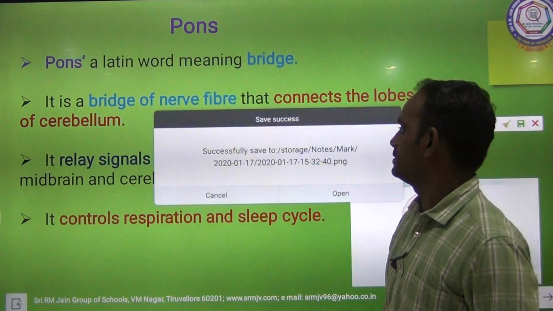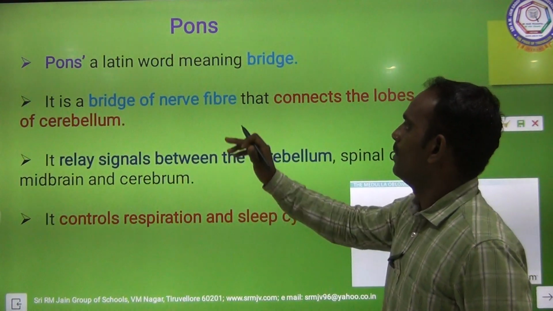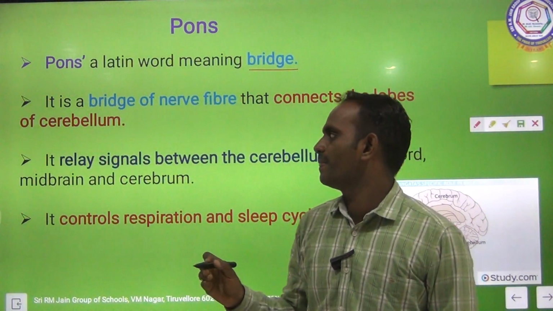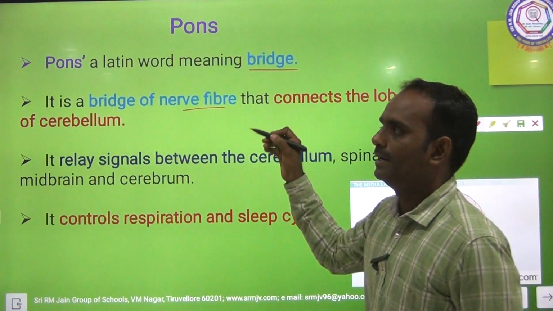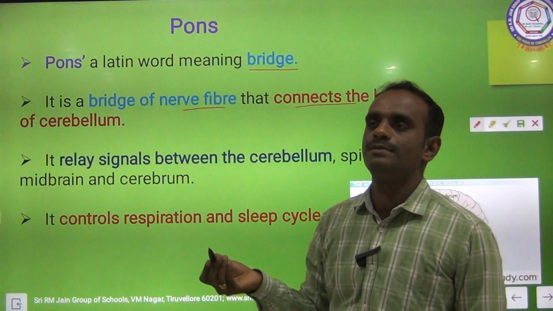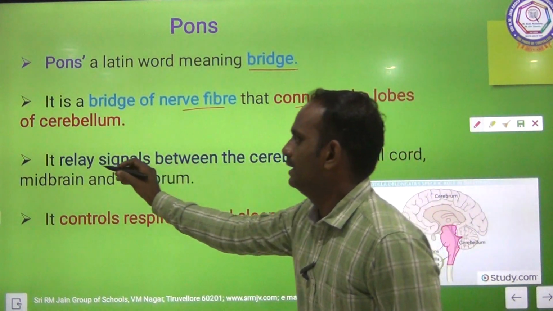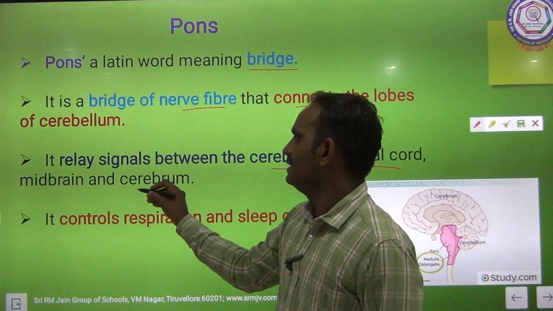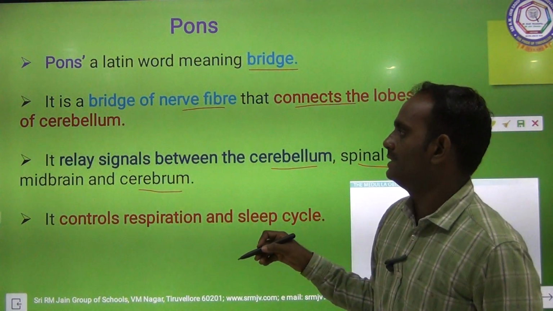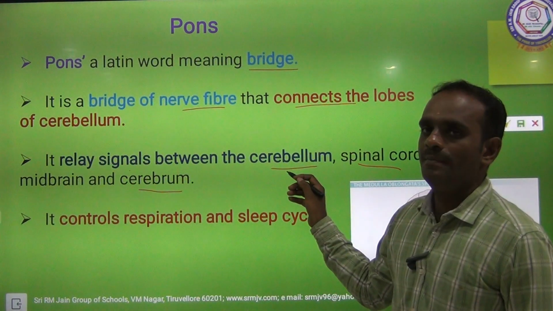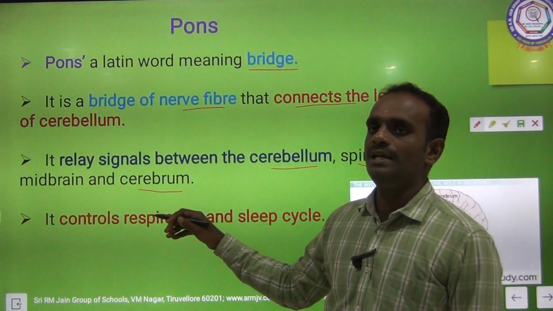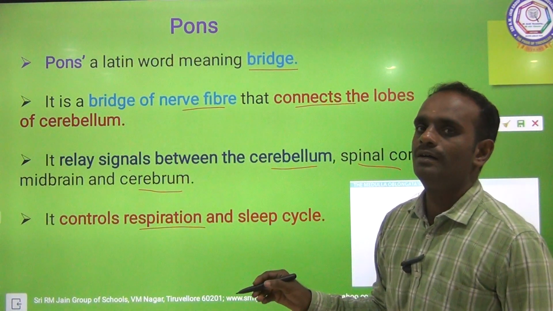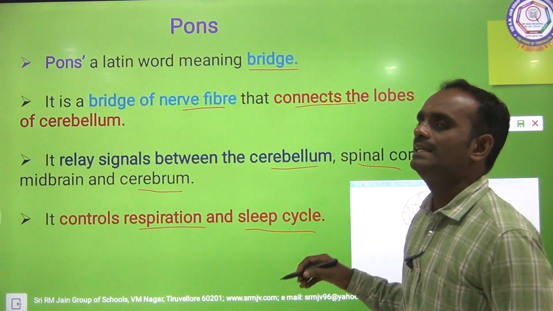The next one is pons. Pons, a Latin word, means bridge. Pons acts as a bridge. It is a bridge of nerve fibers that connects the lobes of the cerebellum. So it relays signals between cerebellum, spinal cord, midbrain and cerebrum. Pons also controls respiration. Pons controls respiration and sleep cycle.